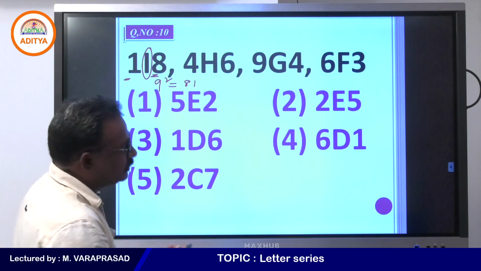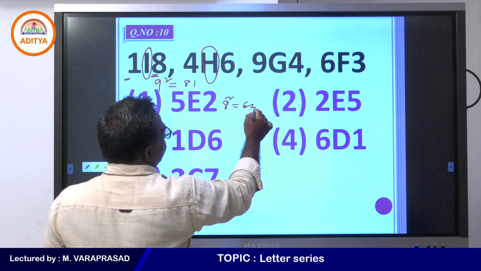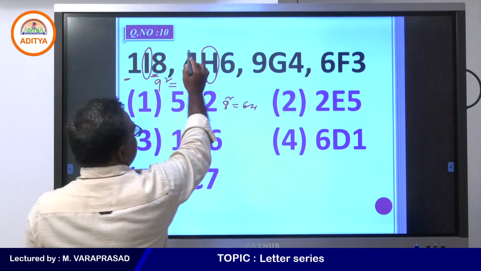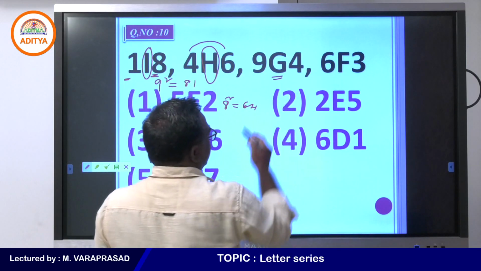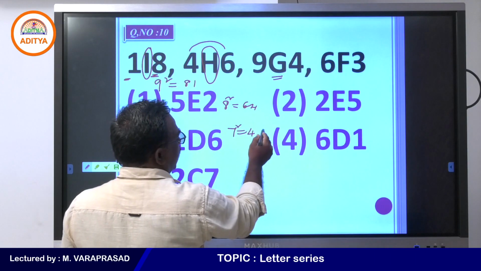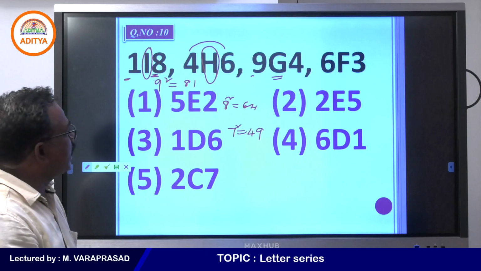This is the 8th letter, 8 square is 64, reversed is 46. This is the 7th letter, 7 square is 49, reversed is 94.